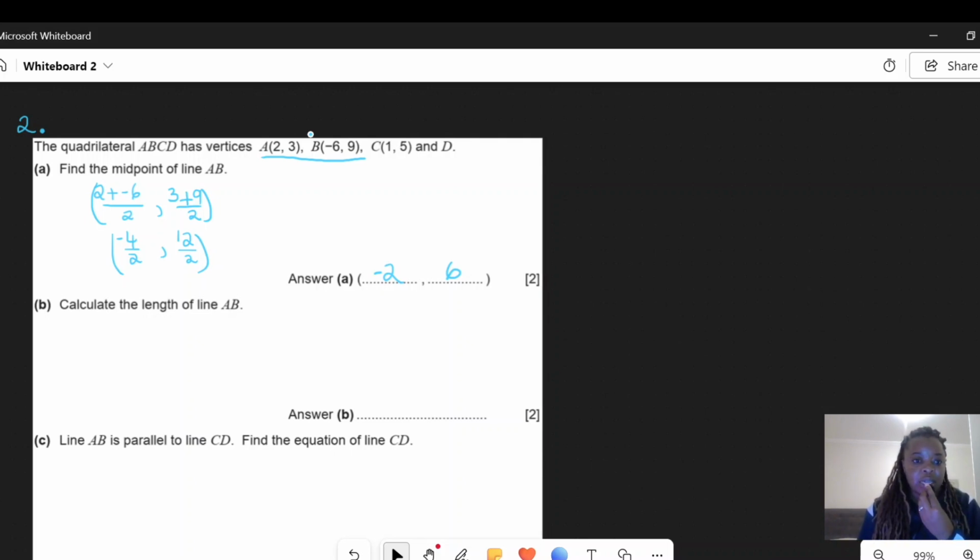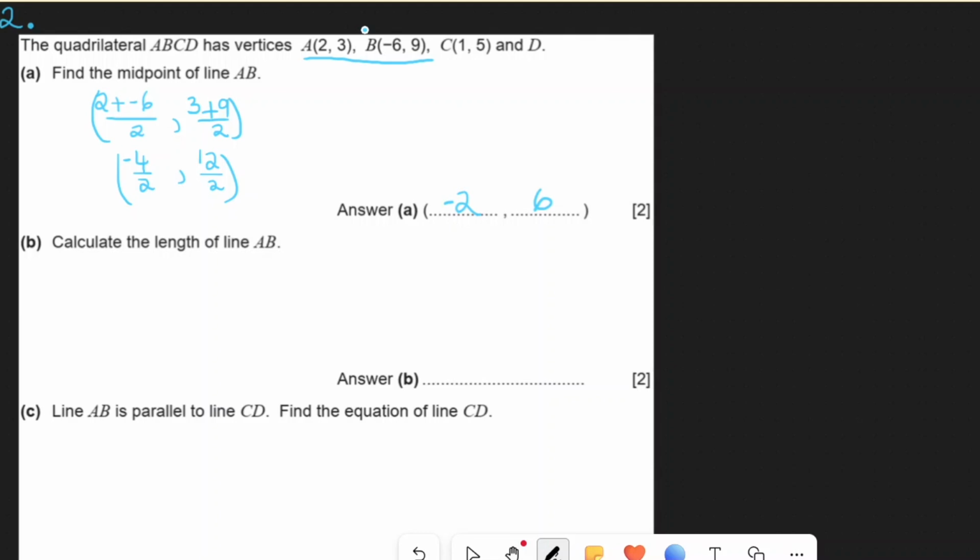The next question needs us to calculate the length of AB. We've looked at these formulas in the first video, so now we are going to go ahead and just find the length of line AB. If we recall carefully, the formula that we use to find the length, which is also the distance AB, is: we find the difference between the x's, like x2 minus x1 squared plus y2 minus y1 squared. So that is exactly what we're going to do. It doesn't matter which one you call your x1, y1, x2, y2, or it could have been that this is x2, y2, and x1, y1. Doesn't really matter which one you call which point, but you just have to make sure you don't mix them up.